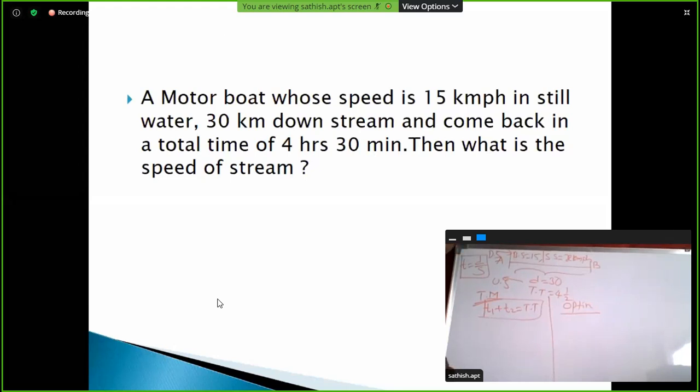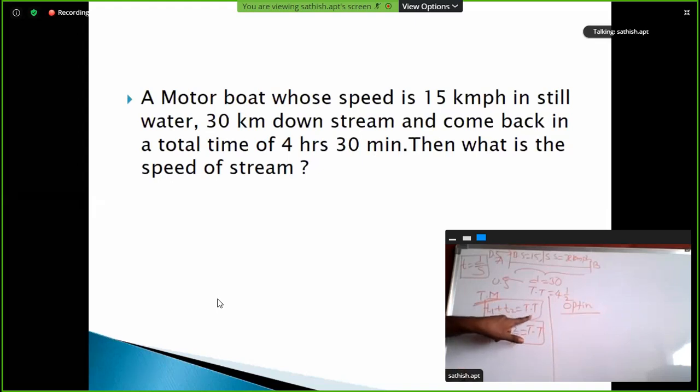Very good, 5, correct. Yes, Lavanya, correct. So T is equal to D by S. Substitute here: D1 by S1 plus D2 by S2 is equal to total time. So T1 plus T2 is equal to total time. Time taken in downstream plus time taken in upstream is equal to total time.